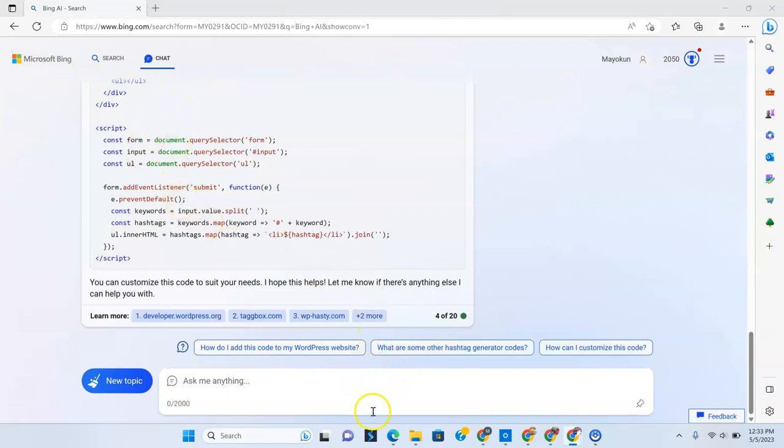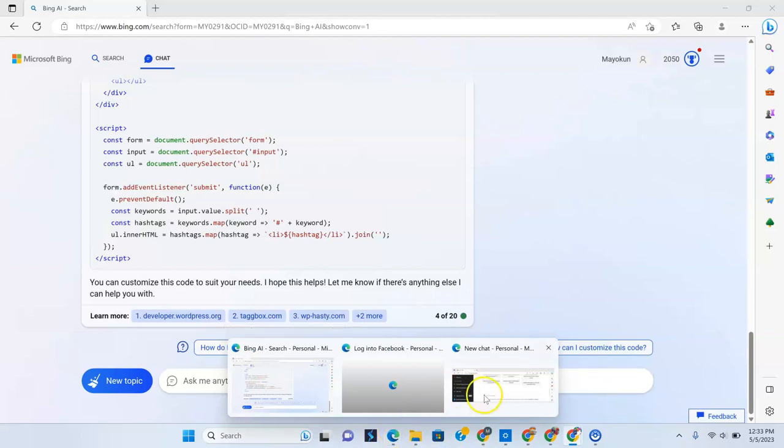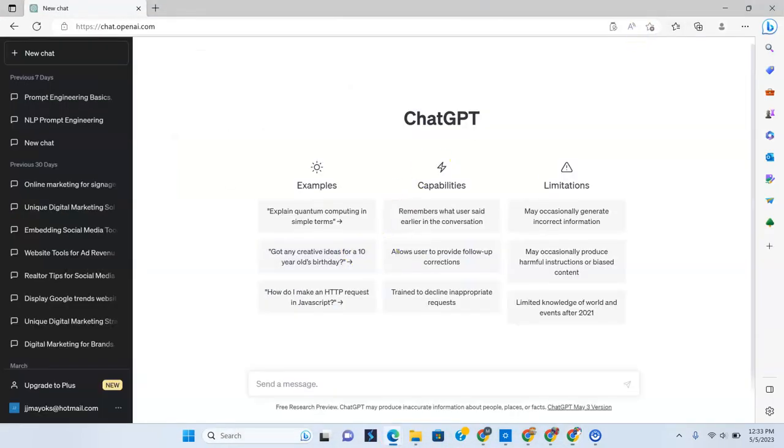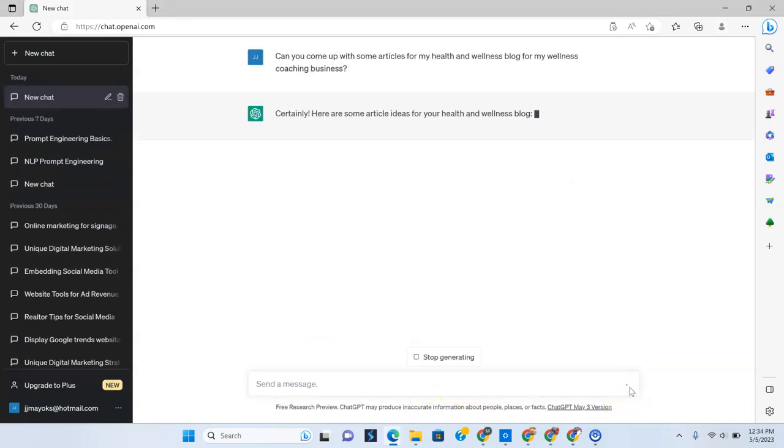Now, for a bonus, you could just stay and hang on. We could see if we asked, excuse me, ChatGPT the same questions to just get the response and see what happens. Okay, so let's go. We'll start again right from the beginning of where we were and ask ChatGPT this. Can you come up with some articles for my health and wellness? And let's see what it says.